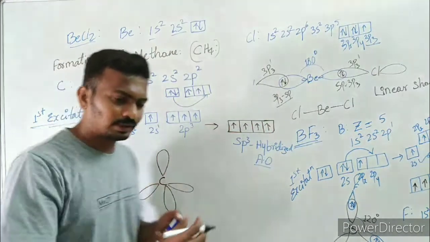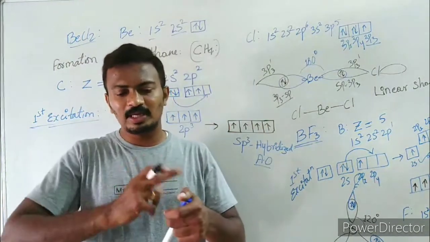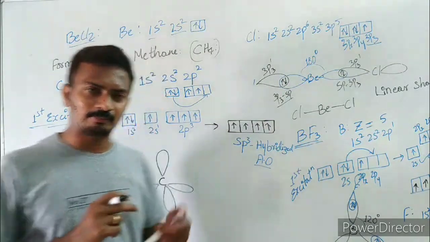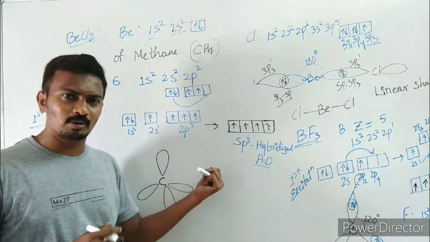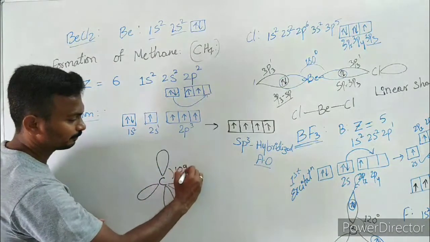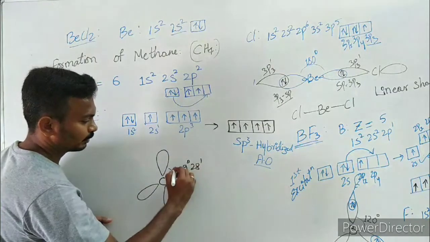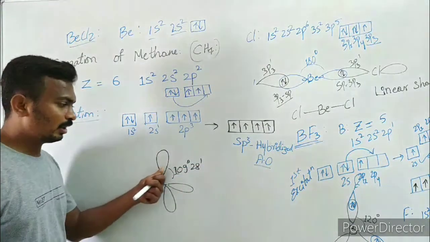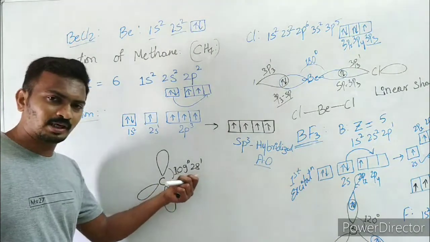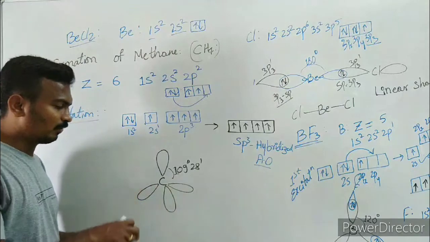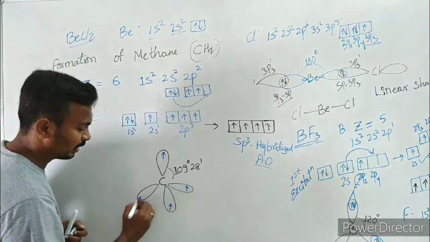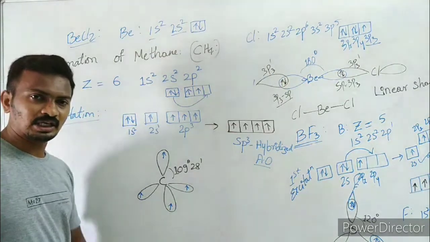Actually, one of 2 atomic orbitals will be away from the plane. One will be above the plane, one will be below the plane. But this board is a 2-dimensional board, I can't show that, so here I am showing like this. Right. So in order to minimize the repulsion, they are going to maintain 109 degrees 28 minutes of bond angle with 1 unpaired electron in their valence shell.